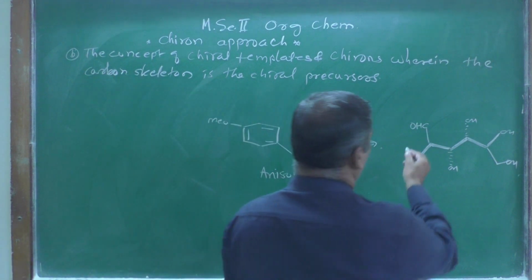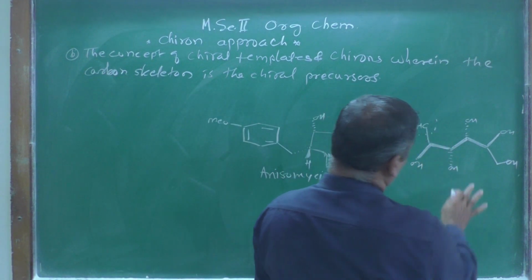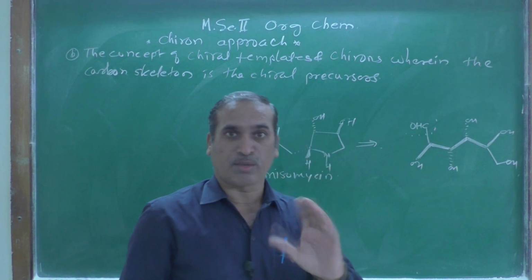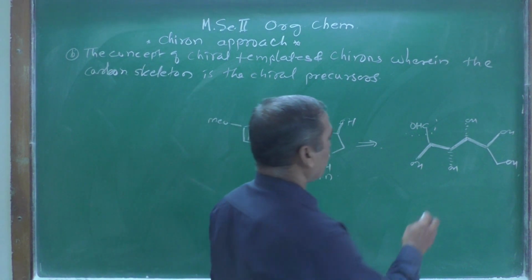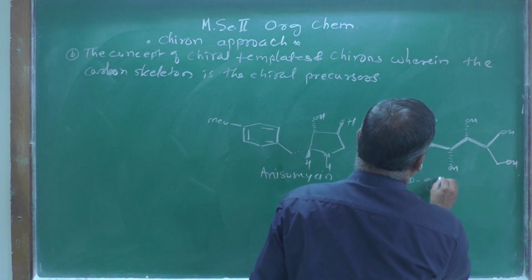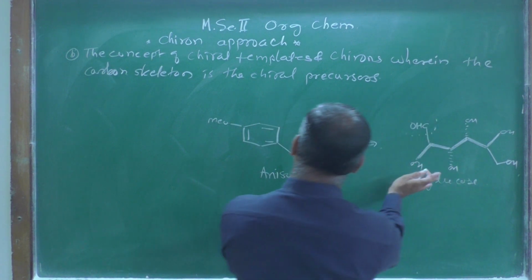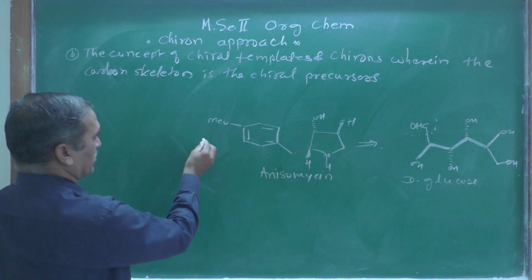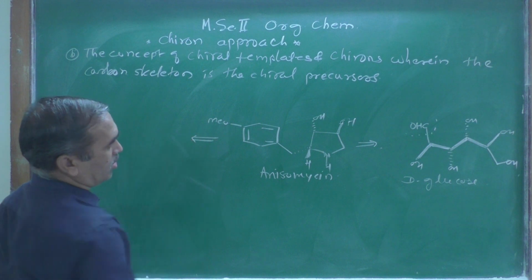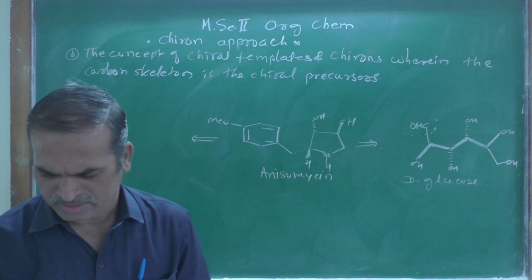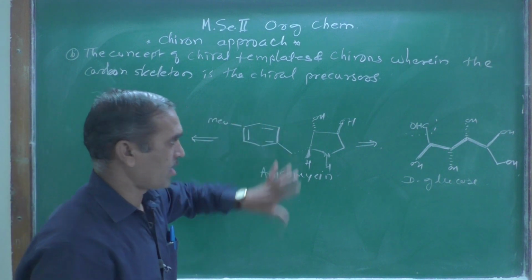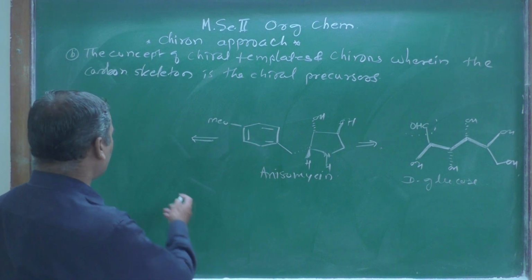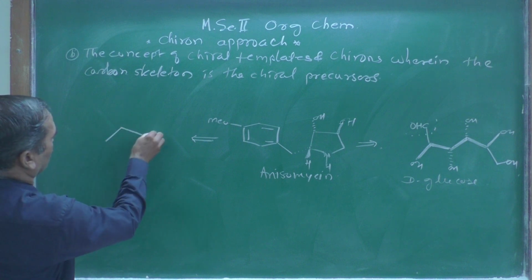CHO, the aldehyde group, as we know this is an aldehyde group, and this becomes a precursor. And what do you think? This is a carbohydrate. Which carbohydrate? It is D-glucose. So we can get this precursor, or in another way, this target molecule can be synthesized by using another compound over here.